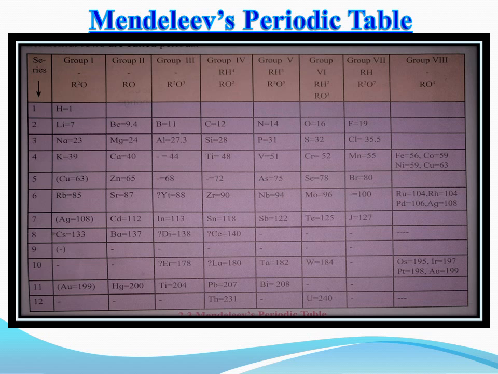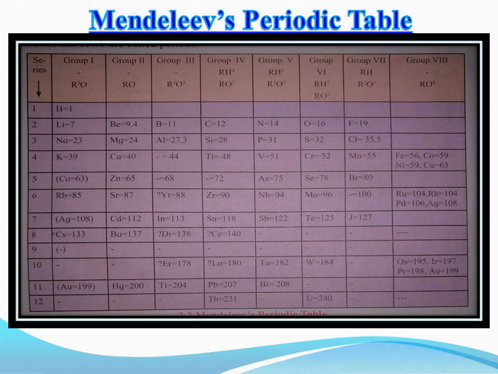Hydrogen is placed in period 1, group 1, with its atomic mass. Then the second period starts with lithium. In this second period there are lithium, beryllium, boron, carbon, nitrogen, oxygen, fluorine, etc., in increasing order of atomic masses.